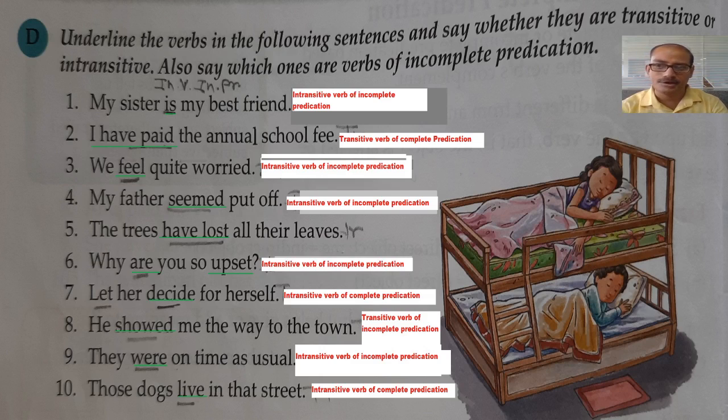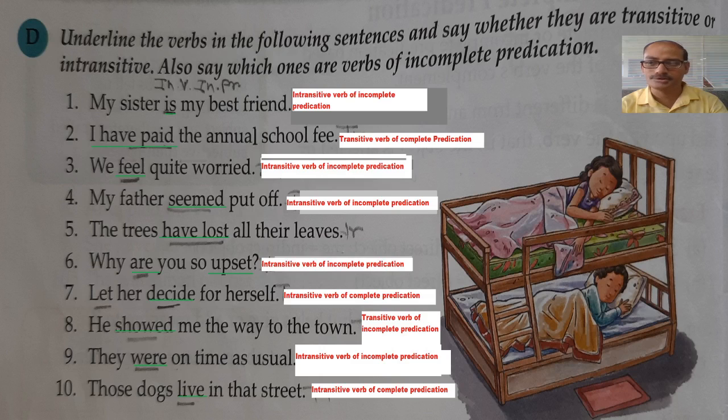Another thing, an intransitive verb does not have any object. Any verb which does not have an object is an intransitive verb, and in a sentence, whatever the remaining part is, that is the complement. Without that complement, if the meaning of that sentence would be clear or sensible, then we can say that it is an intransitive verb with complete predication.